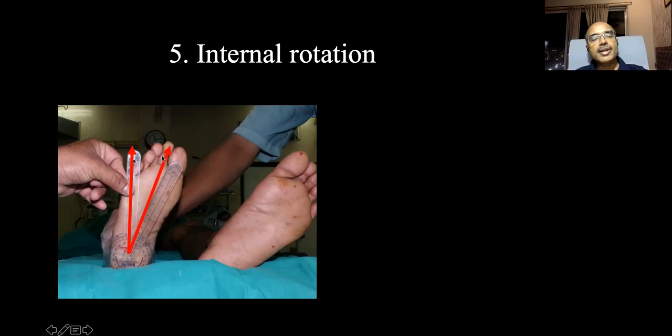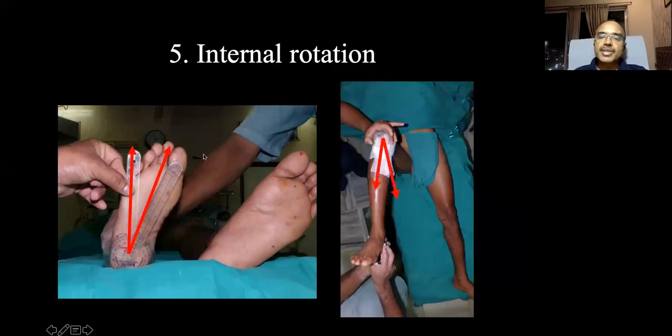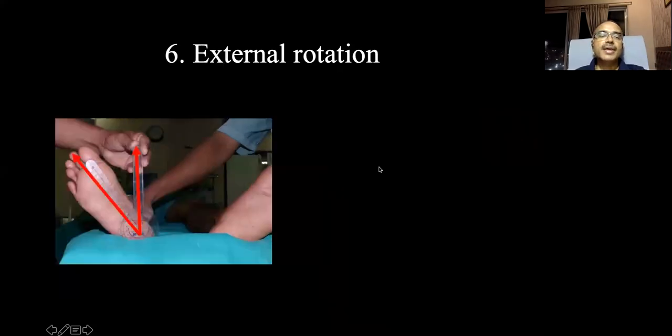So the angle the second toe makes with the vertical axis of the foot is the amount of internal rotation. You can measure it in flexed hip. If you are able to flex the hip, you can measure it. When you take the foot away, that means you internally rotate the hip. You take the foot away, and how much angle it makes with the long axis of the body is the amount of internal rotation.